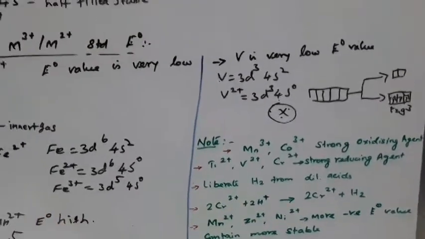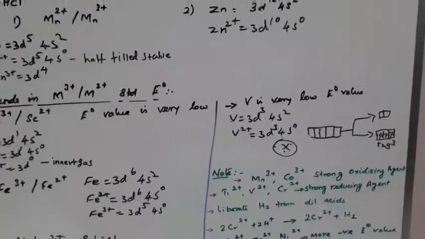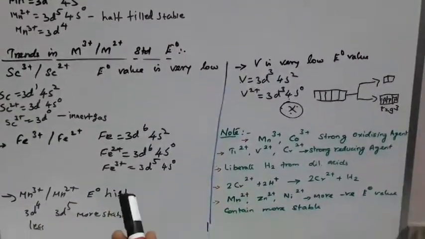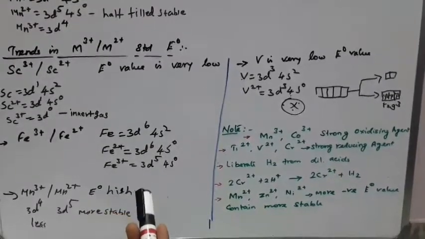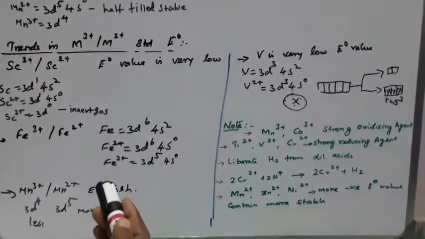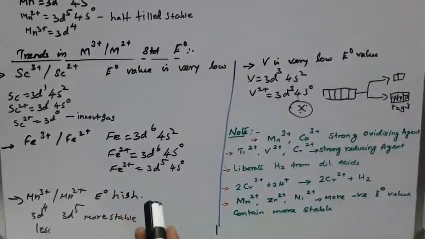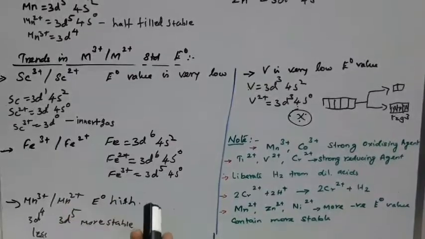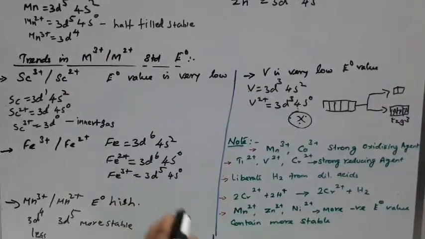This is very important. If asked why it is a strong reducing agent or a strong oxidizing agent: where oxidation takes place, it acts as a reducing agent; where reduction takes place, that is gain of electrons, it acts as an oxidizing agent.